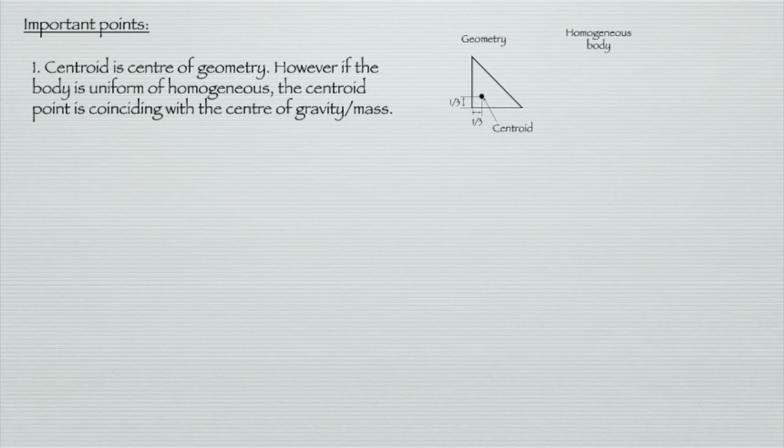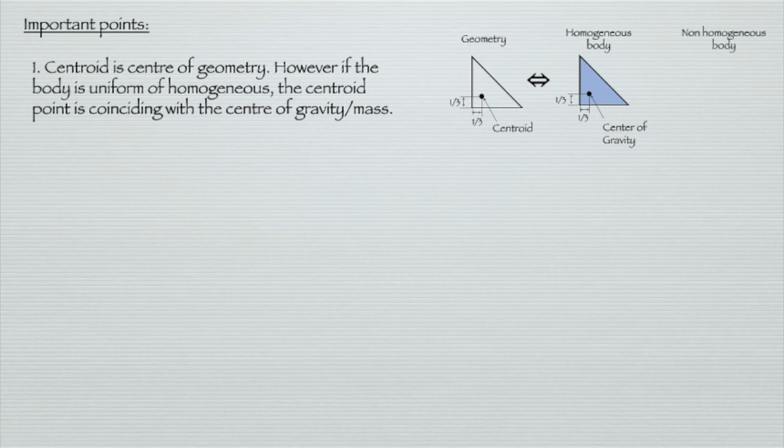If we have another homogeneous body in the form of a triangle, since the body is homogeneous or uniform, the center of gravity for this body is the same as the central point of the triangle geometry. It is located 1/3 from the left side and 1/3 from the bottom side.